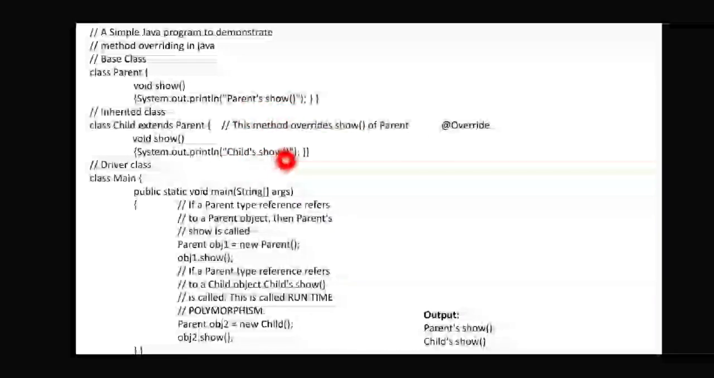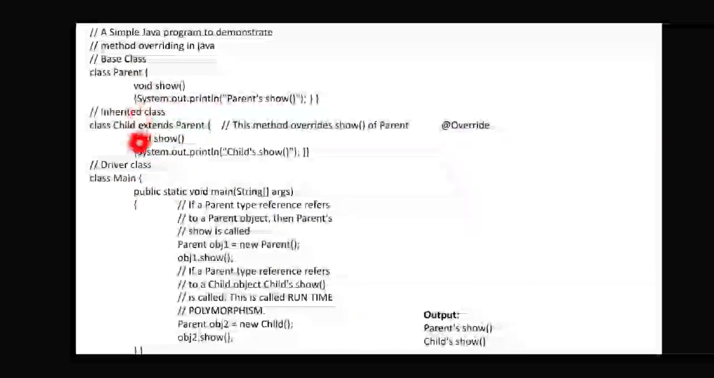At this position this method overrides the show of the parent. If you have created an object of child, the function defined in the parent class is not going to be executed; it is going to execute its own method. If you have created a parent class object, then you can execute the parent's one. At that position this will be overridden. How it is achieved, let's go through the code.